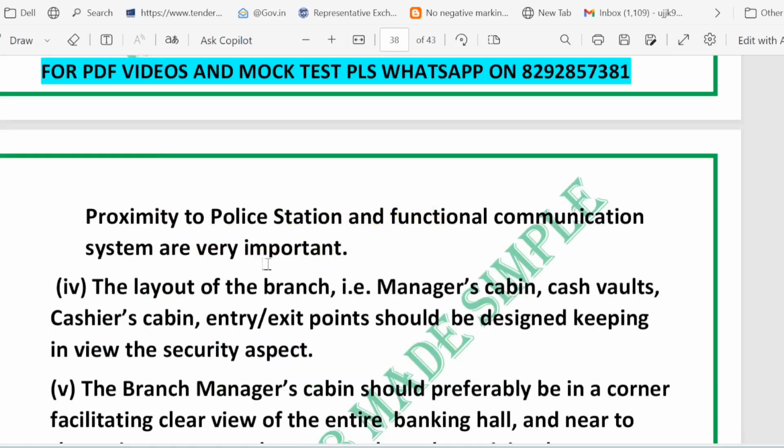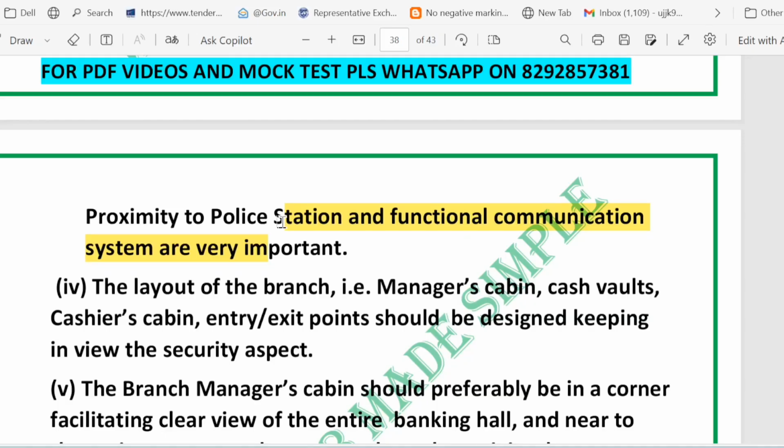Then proximity to the police station and functional communication. Being close to a police station helps quick response. Then practical layout points: clear sight line, no blind corners, a secure ATM enclosure, good lighting, and CCTV covering doors and ATM fronts. Everything should be there.